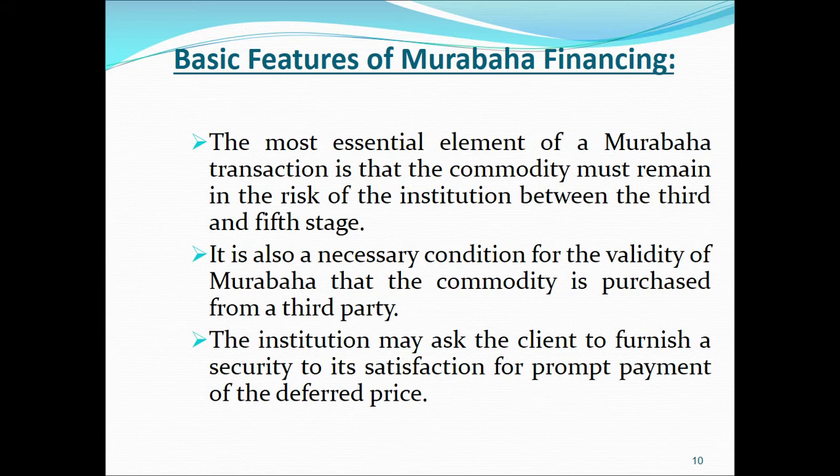For that purpose, the Islamic Bank can ask the client to furnish a security, so that in case the client fails to make the full payment, Islamic Bank can recover the price of that asset from that security that is provided by the client.